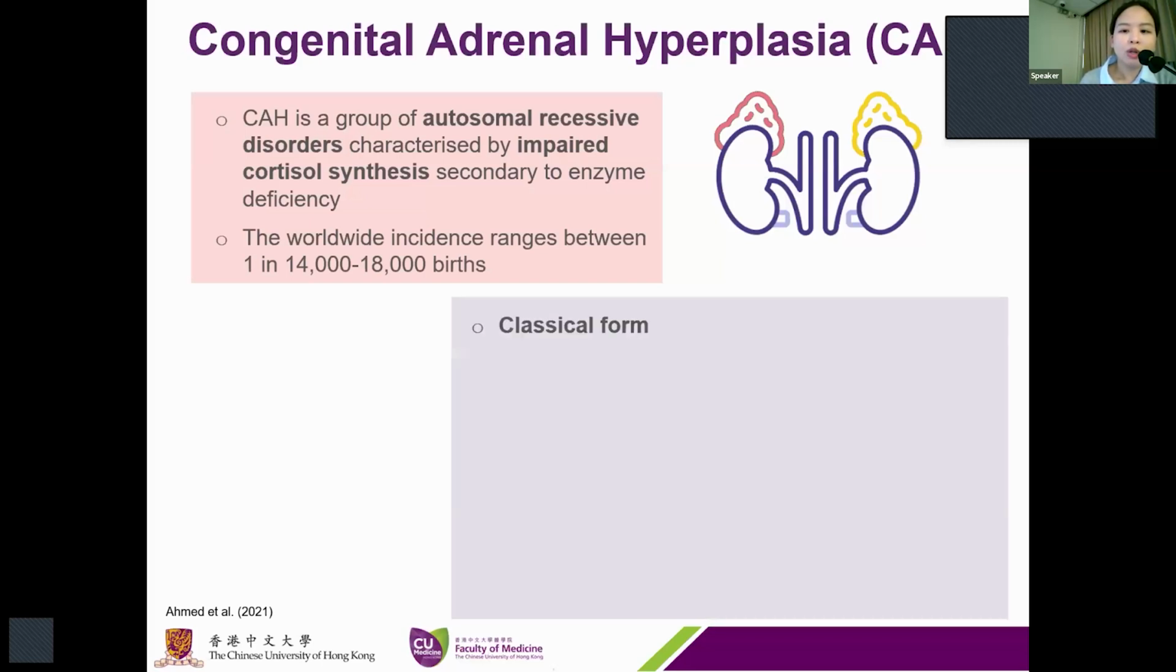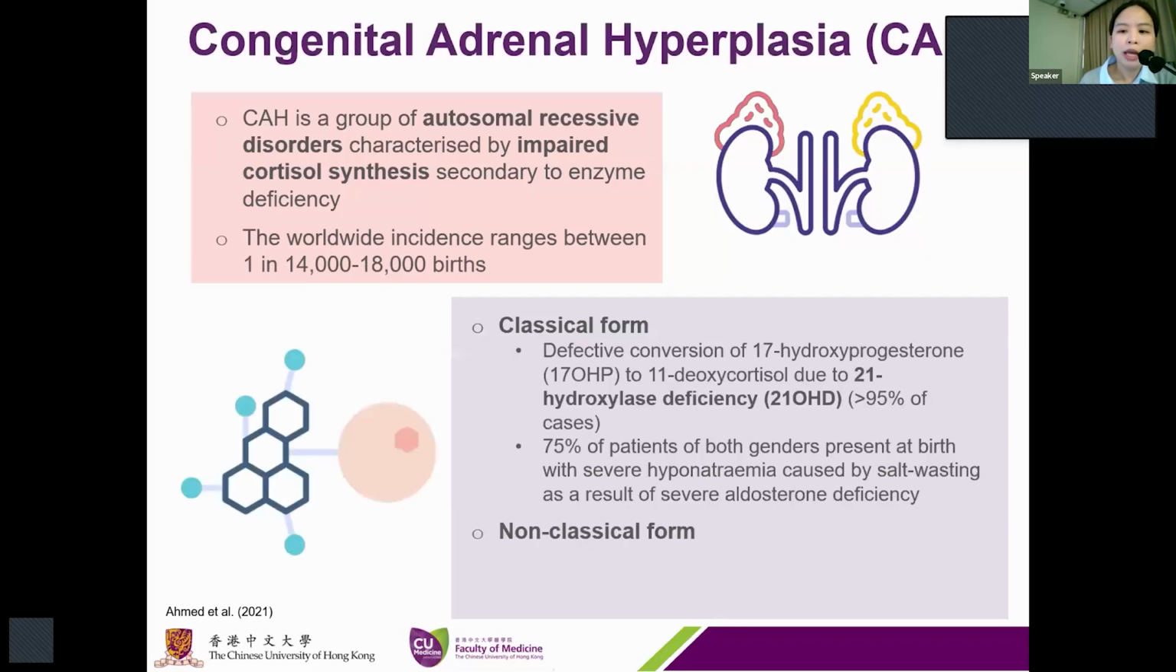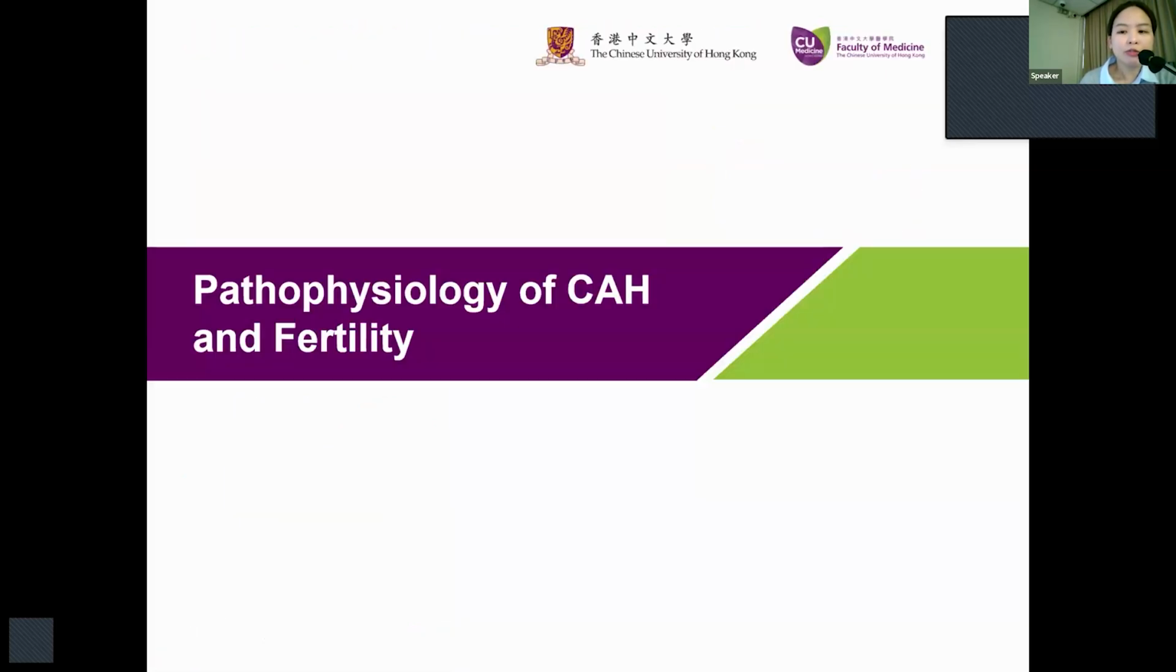And there are two forms of CAH, including the classical form and also the non-classical form. For the classical type of CAH, it presents at birth with the salt-wasting type or the virilization type. And the non-classical form is characterized by varying degrees of postnatal androgen excess, and sometimes the individuals may be asymptomatic. I'll now move on to discuss the impacts of CAH on fertility from various aspects.